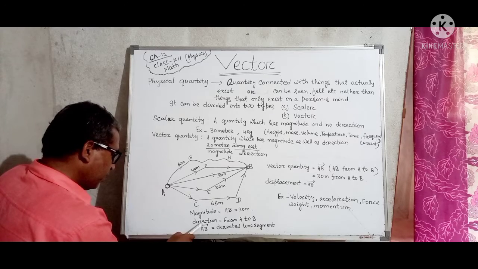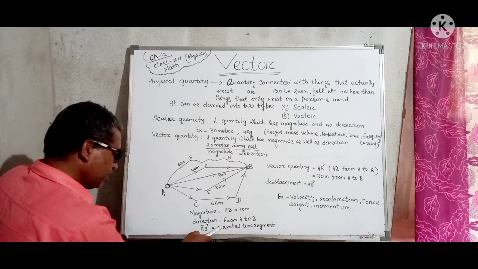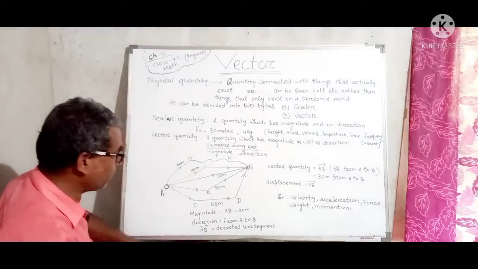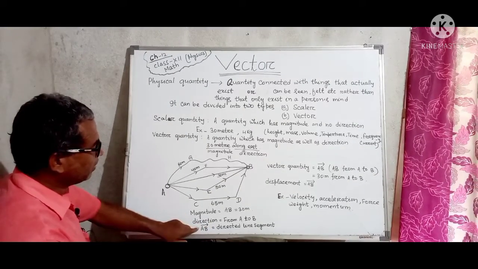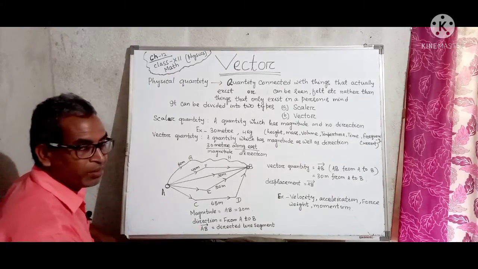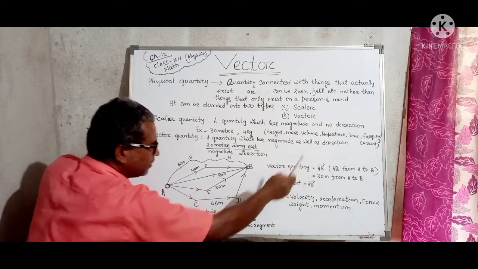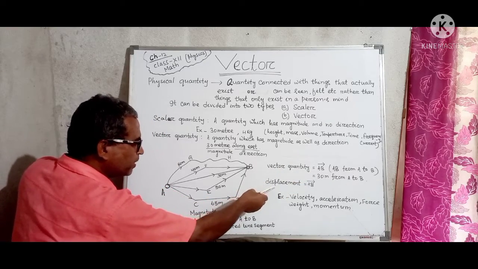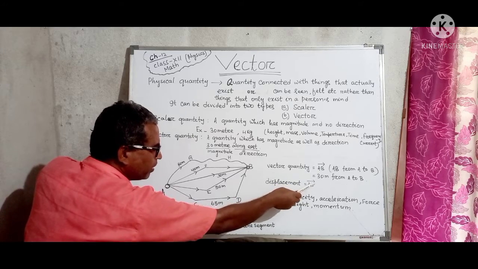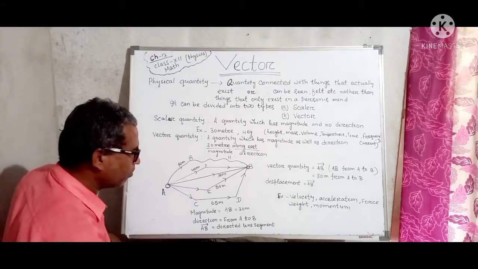This AB with an arrow mark, here you see, we say a directed line segment. Directed line segment, you should understand. You should not mistake this for a ray. This is a ray in geometry. So a vector quantity is written like this. Here the displacement is what? Vector quantity AB, with an arrow mark.